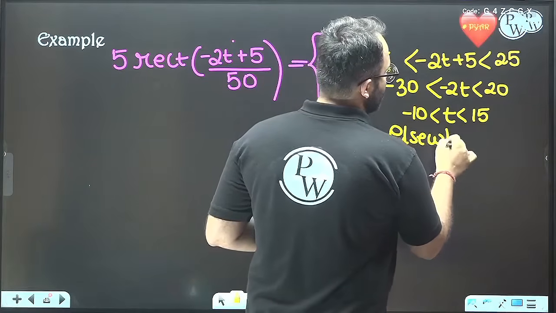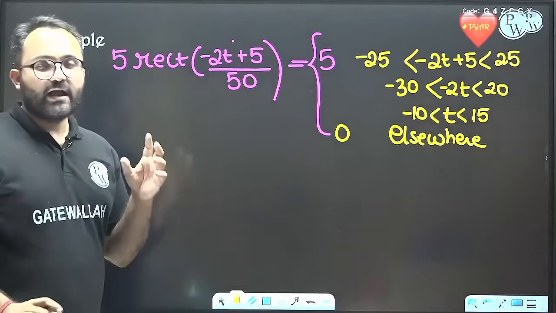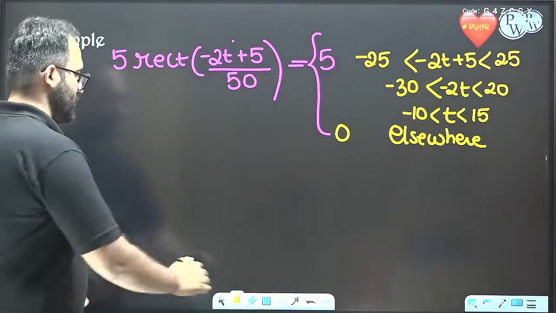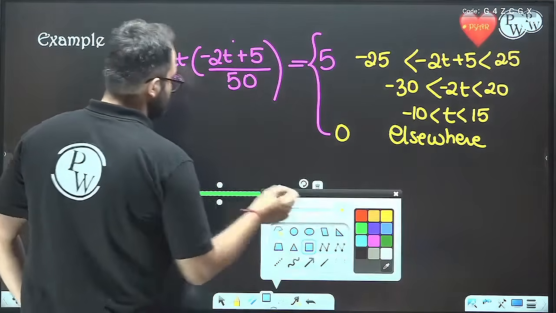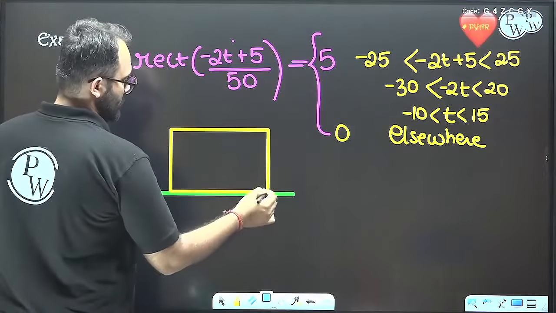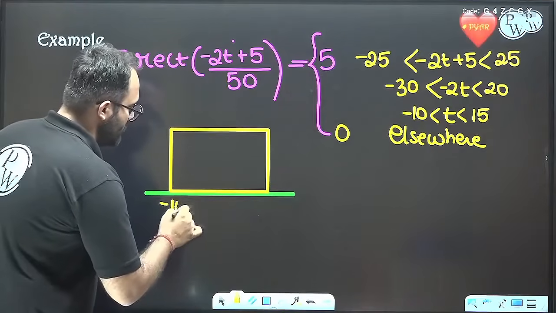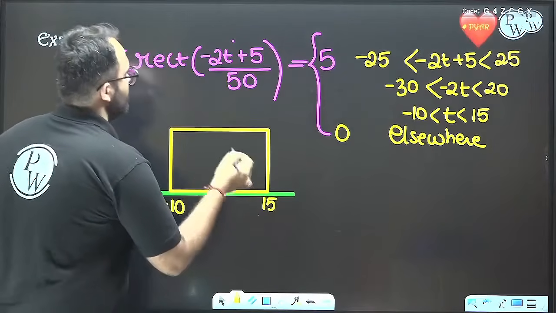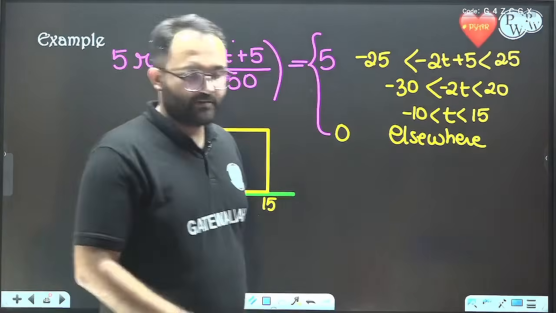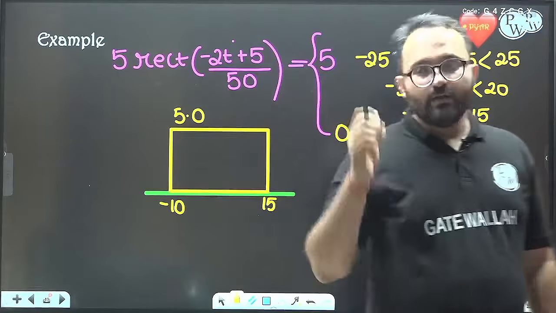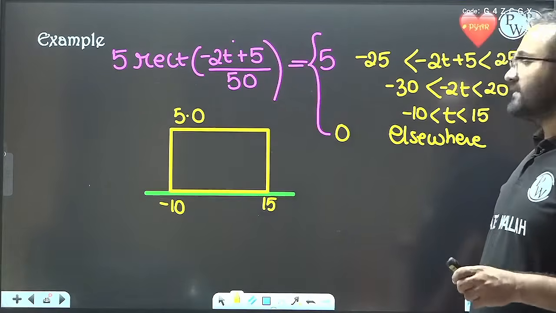So there is no need to do scaling or shifting. We can directly use this equation and get the answer. So we'll get a rectangle from minus 10 to 15. What is the height? The height is 5. I hope there are no issues in this. Let's move ahead. All of you are able to solve this? Great.